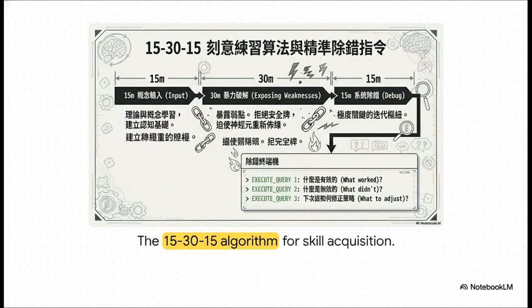We use what we call the 15-30-15 algorithm. The first 15 minutes is for concept input, basically learning the theory. The middle 30 minutes, that's the brutal, deliberate practice. You've got to expose your weaknesses here. Refuse to play it safe. Literally force your neurons to wire new pathways by doing the hard, clumsy work.